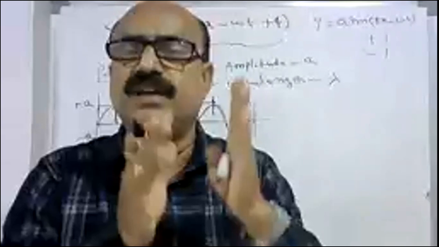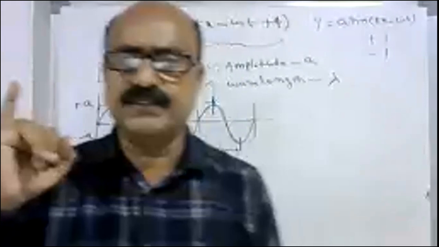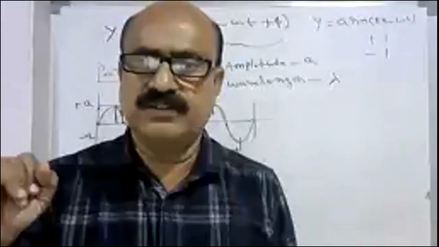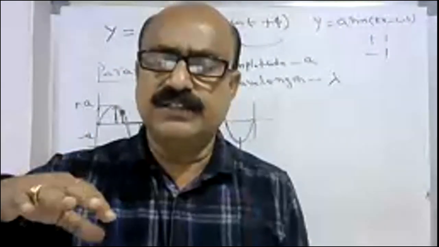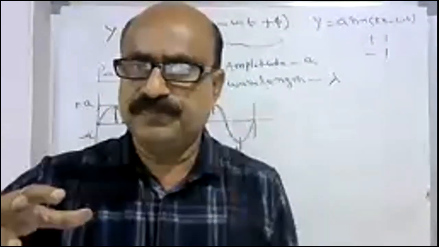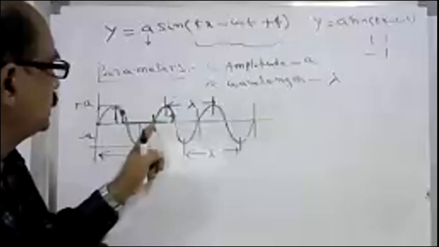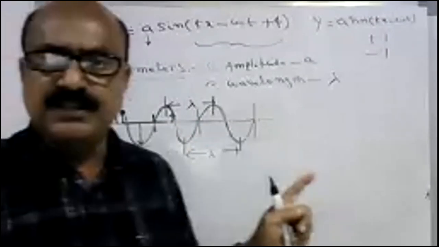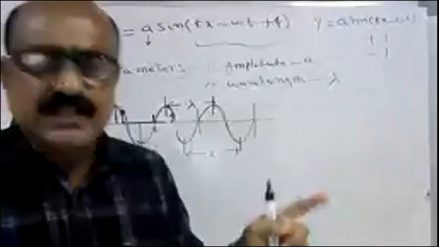So wavelength can be defined in three different ways. One is the distance between a crest and successive crest, or trough and trough. Another is the distance over which it repeats the same property. Or it is the distance between the two particles which are in the same phase. This is all called wavelength.